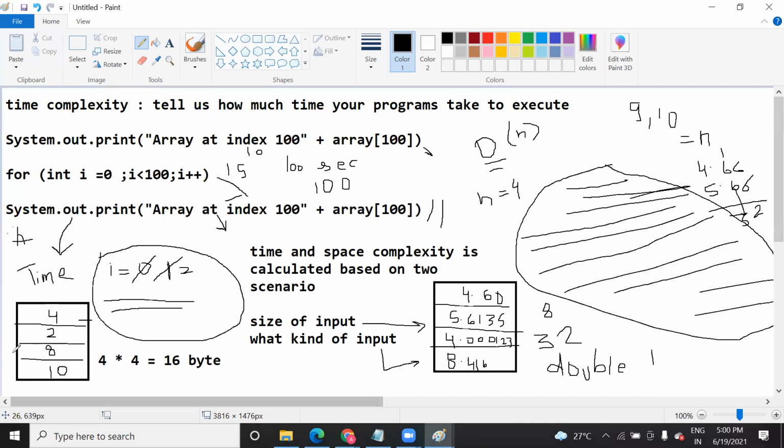There you don't need to see it. But time complexity is something that depends on both the size of your input and the type of input. So there you need to be more careful. So this was the time complexity one.